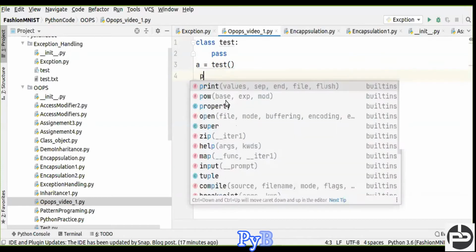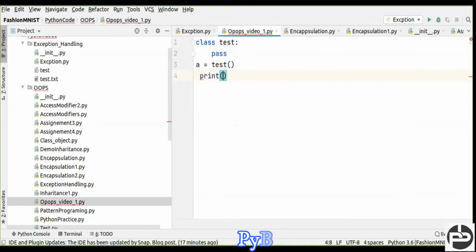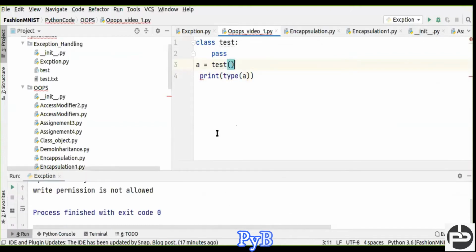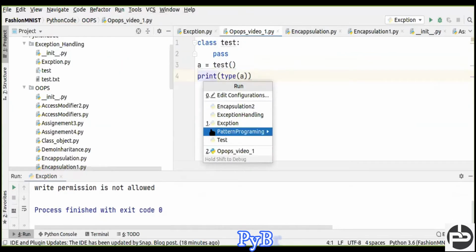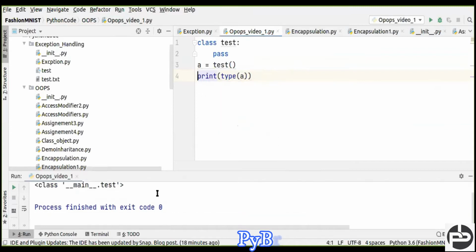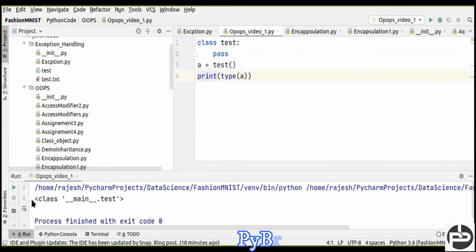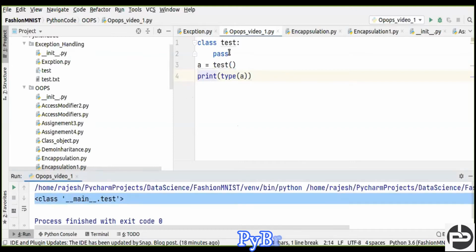Now let's see, I'm going to print the type of a. Let's do this, and let me run this code. Yeah, see, can you see this? What is the type of a? The type of a is saying it's a main class object. Main is where you are compiling your code, and in that we are calling the test class.